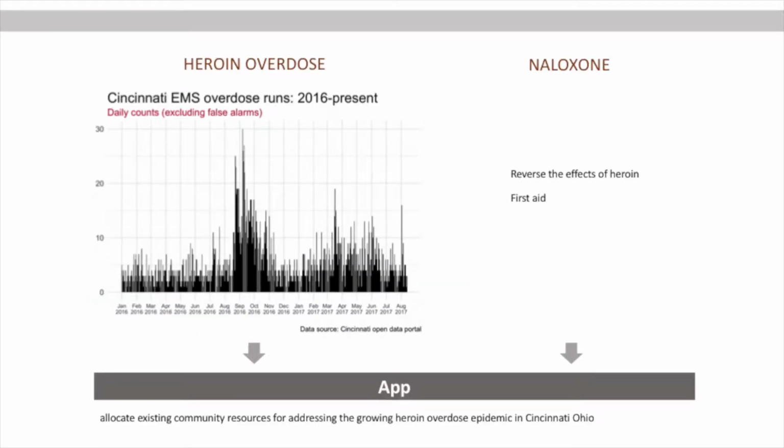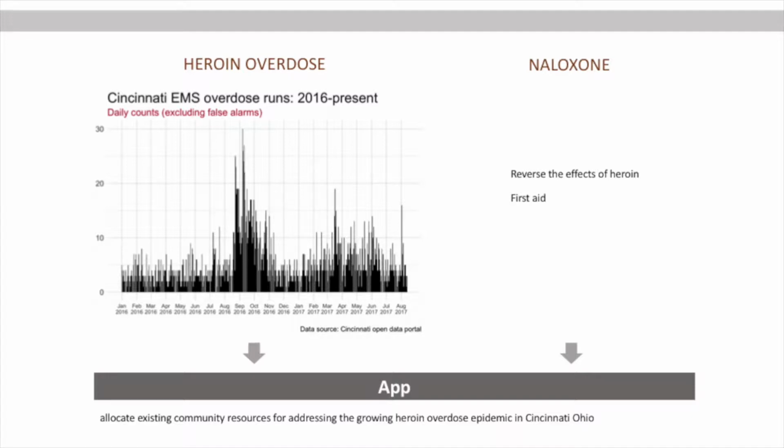Overdoses from heroin have skyrocketed nationwide in recent years. From this picture, we can see the two years of daily overdose counts in Cincinnati. It shows a rising trend. In the face of this tough situation, saving lives with naloxone, which can reverse the effects of heroin, is vital. It's important for people affected by heroin to use it immediately.